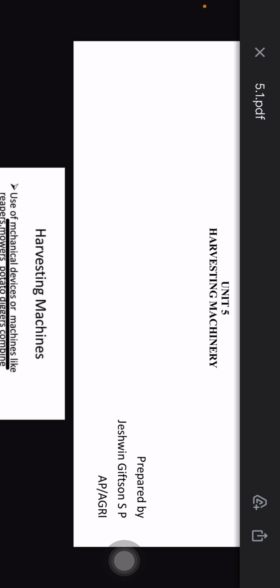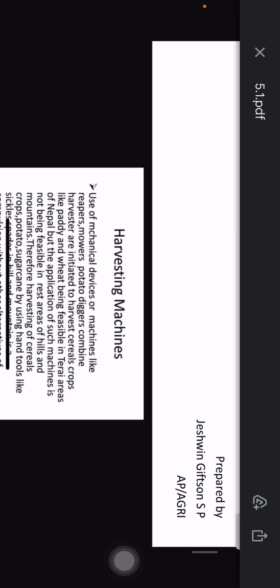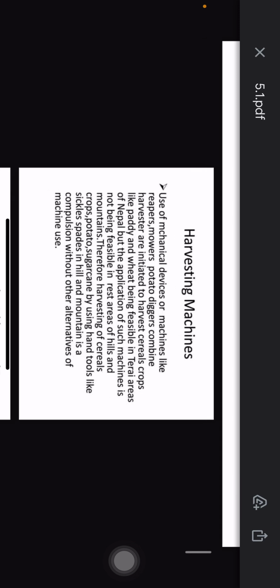that there are some mechanized tools which are used for harvesting. At present our main aim is to do the harvesting using machinery. So the title itself describes that harvesting machinery is the method of harvesting by using machines. The use of mechanical devices or machines like reapers, mowers, potato diggers, and combine harvesters is initiated to harvest several crops like paddy and wheat, being feasible in terrain areas.